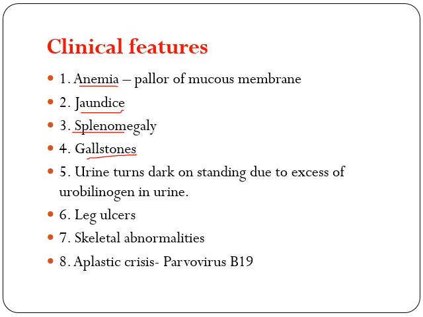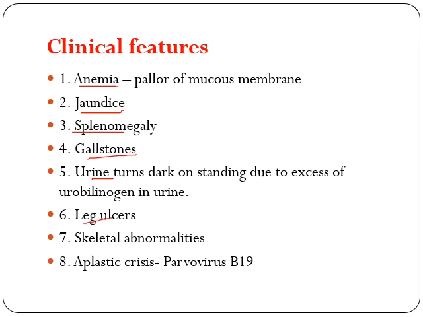Now next, urine turns dark on standing because there will be increased urobilinogen. Already explained, heme to biliverdin, biliverdin to bilirubin, then bilirubin will convert into urobilinogen. Now this will be excreted in urine. So urine tends to turn dark on standing.